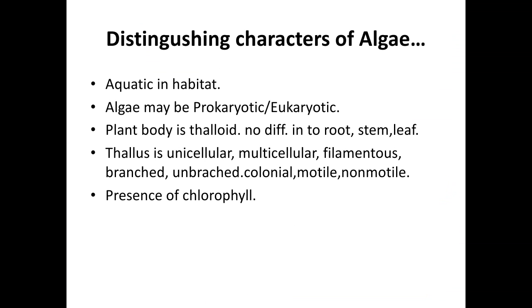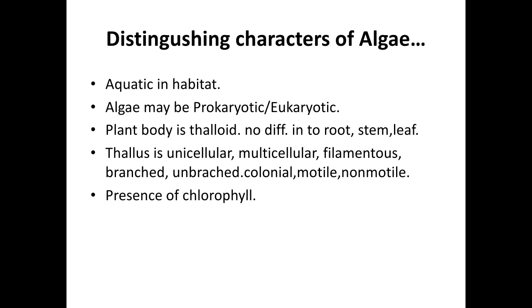There are many algae. Next, the plant body is thalloid. There is no differentiation of root, stem and leaf. Thallus is unicellular, made up of a single cell. For example, diatom and chlorella are made up of only one cell. Some forms are multicellular. Examples of multicellular forms are Spirogyra, Ulothrix, etc.